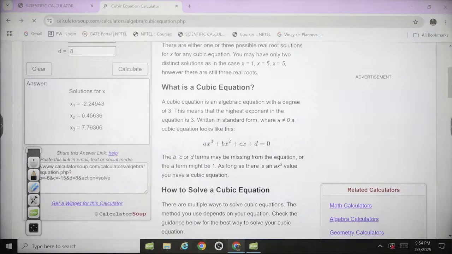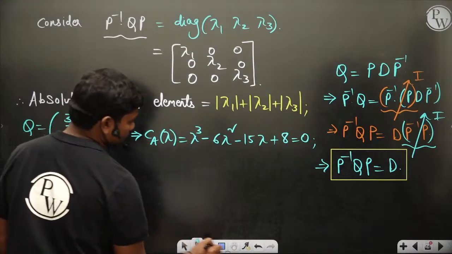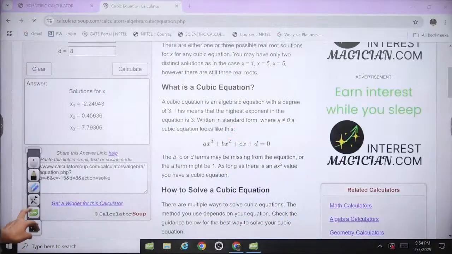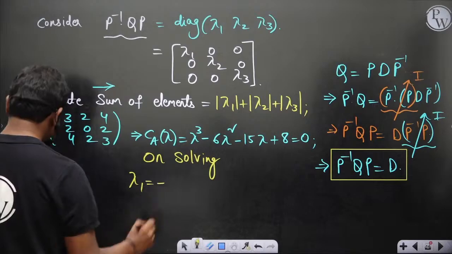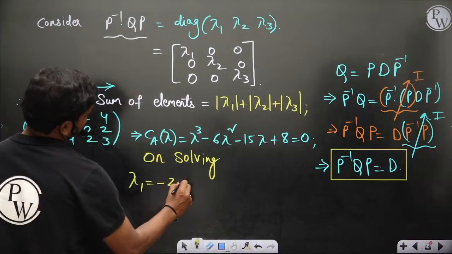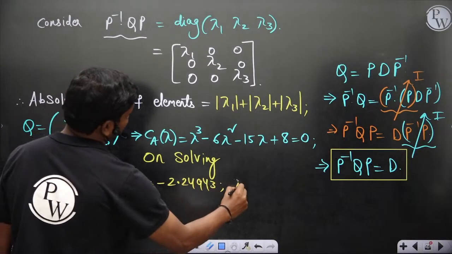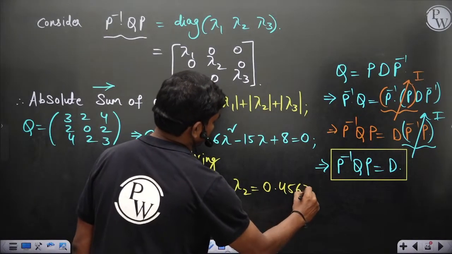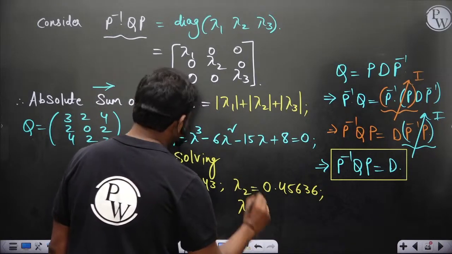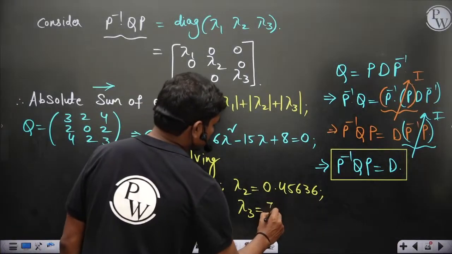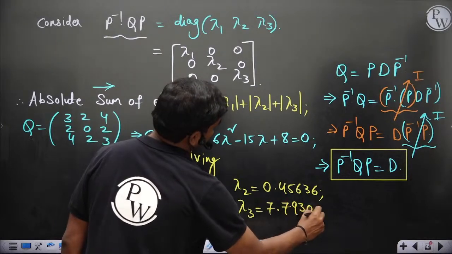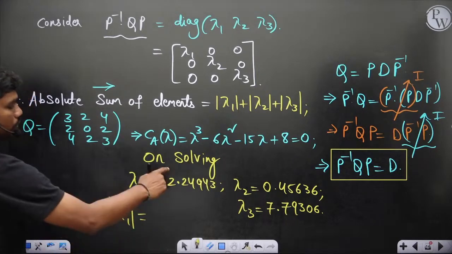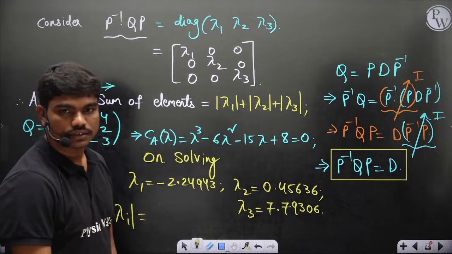On solving, lambda 1 is equal to minus 2.24943. Lambda 2 is 0.45636 and lambda 3 is equal to 7.79306. So the summation of absolute lambda i is equal to, if you change all the signs to positive and add, so it's 11 not 15.